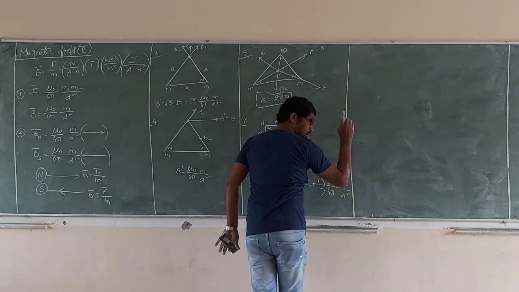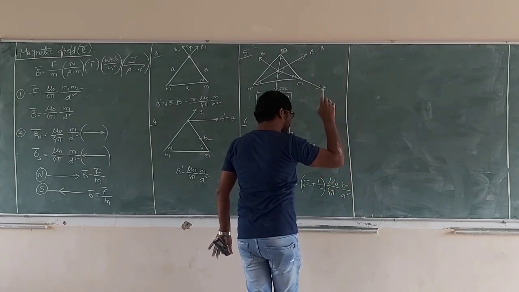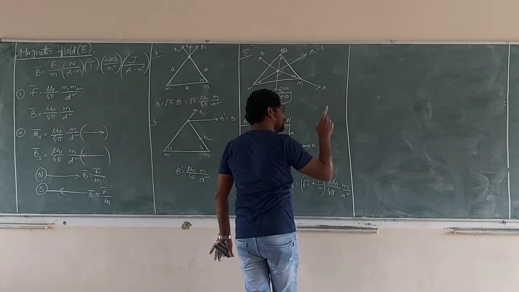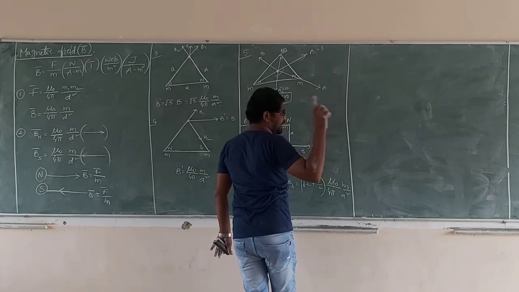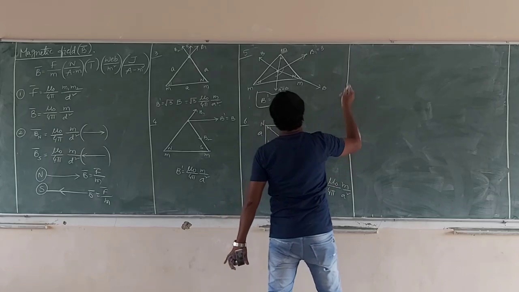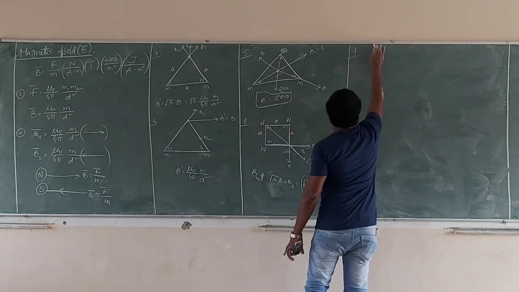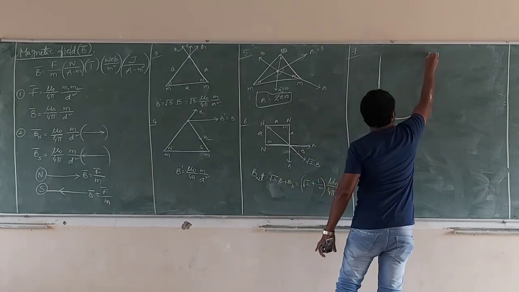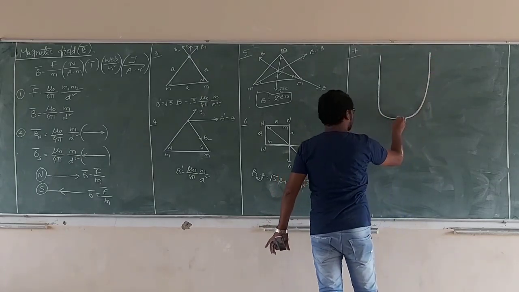Now, see carefully, this concept is very important. The same concept, the same formula, has already been asked 2 times at NEET and competitive level. Let's see carefully. There is a horseshoe magnet. Magnetic field, first concept.